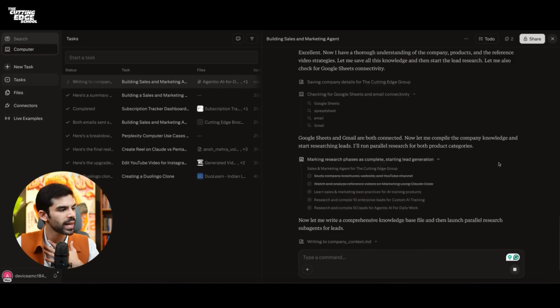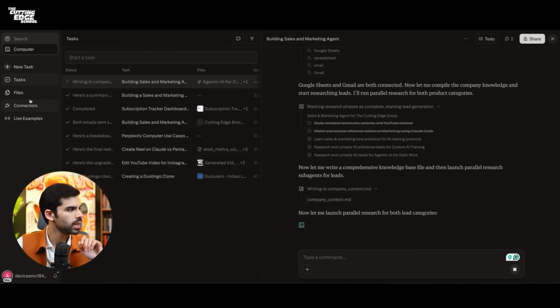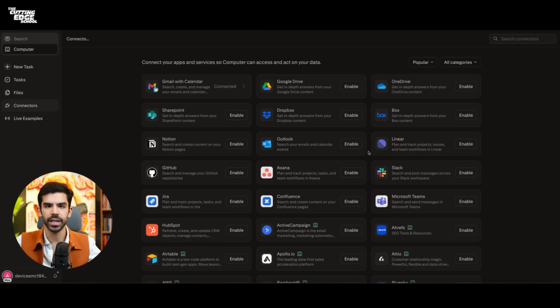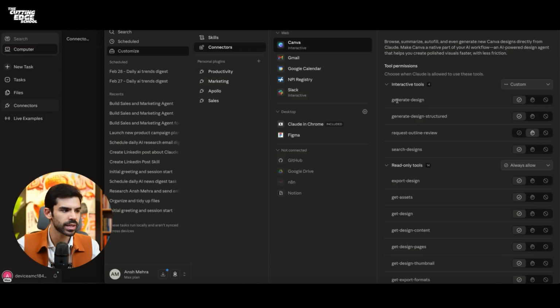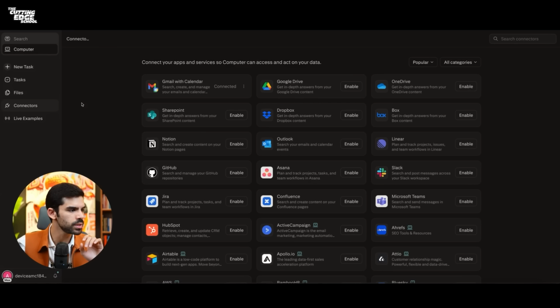So by the way, to execute all of these tasks, you need to have your applications connect to your Perplexity Computer. Very similar to Claude as well. So on Claude, when you go to connectors, you can have all of these applications in one single place. And we've covered this previously, so I'm not going to deep dive into this.